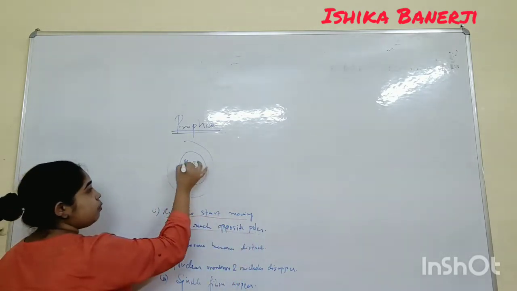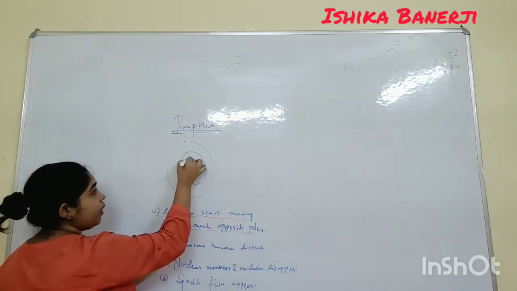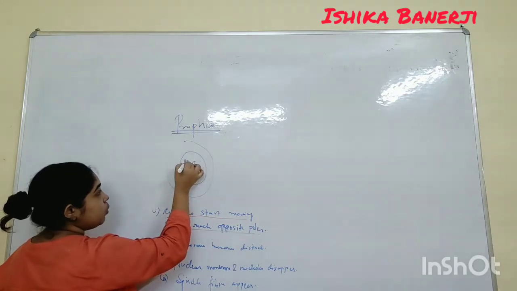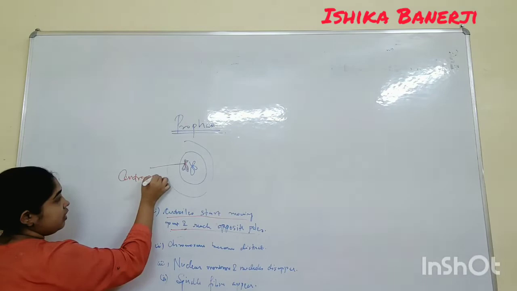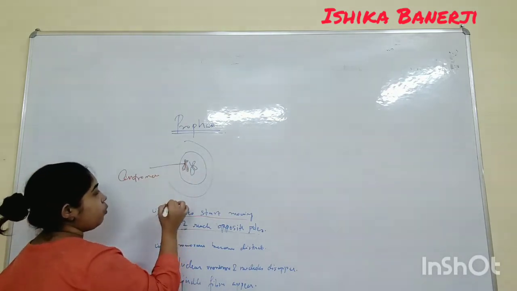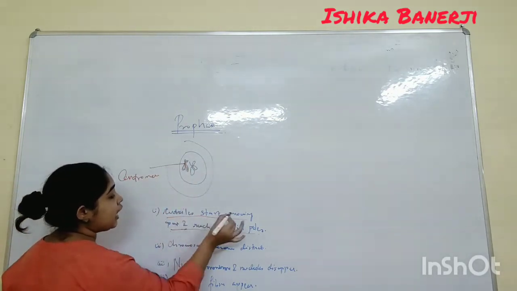So understand, suppose these are the two chromosomes. If a question asks how many chromosomes we will see, two chromosomes. This point is known as the centromere, okay? And these are the two chromosomes. So here the centriole starts moving to the opposite poles.